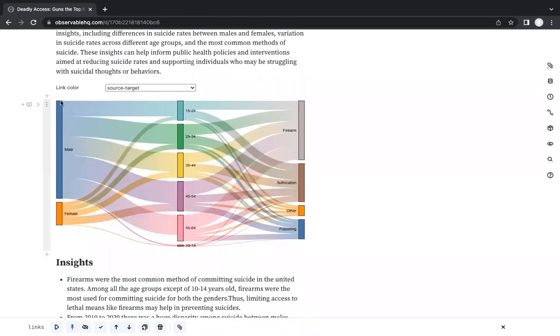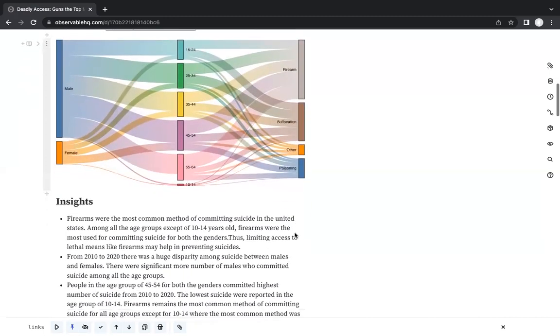You can see I created a Sankey diagram. The first column shows the gender. This shows the age group, which I tried to divide within a 10-year range from 15 to 24 up to 55 to 64. And these are the four main methods of committing suicide: firearm, suffocation, poisoning, and the other methods, which include falls, cuts, or several other reasons.